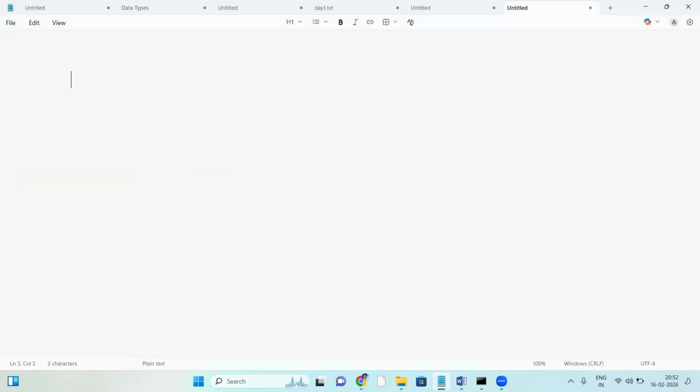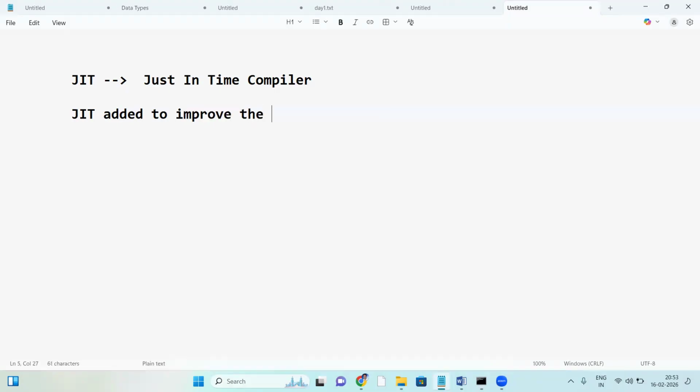So what's the purpose of the JIT compiler? JIT stands for just-in-time compiler. Why was JIT added here? JIT was added to improve the performance of the JVM. That's it. Okay, next.